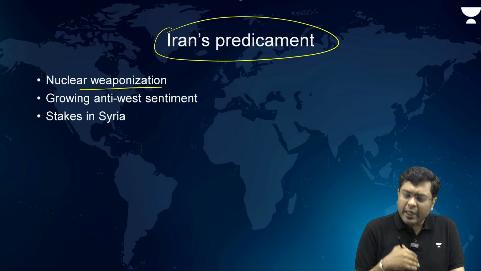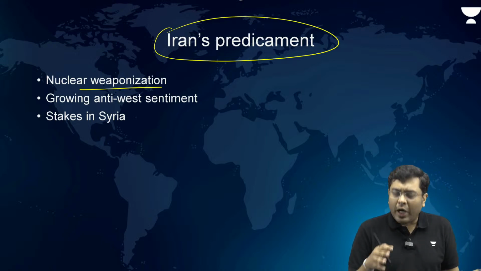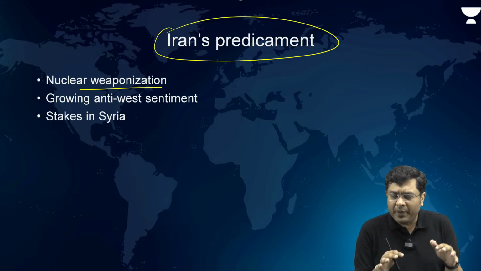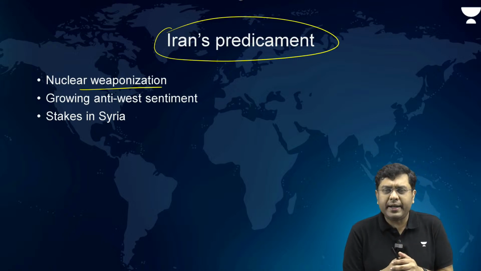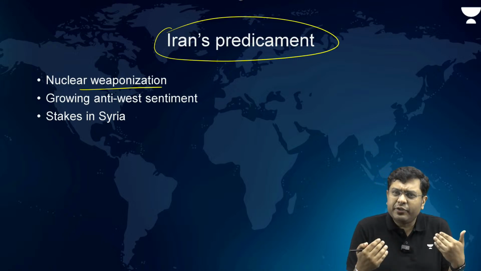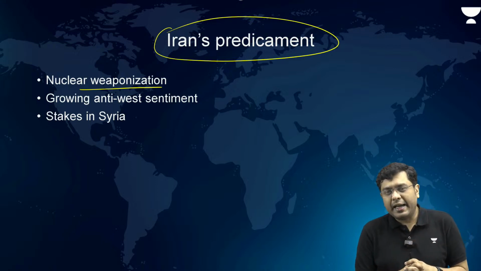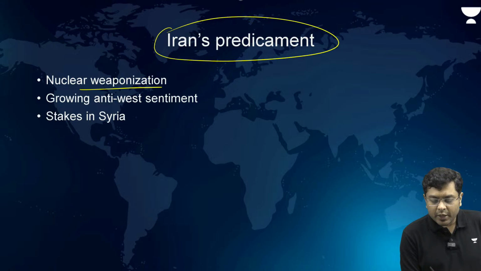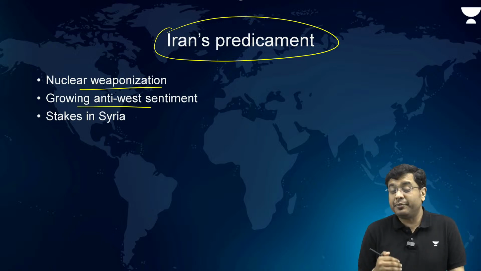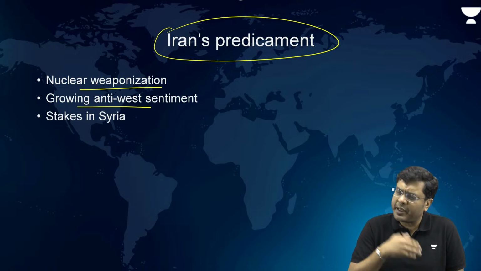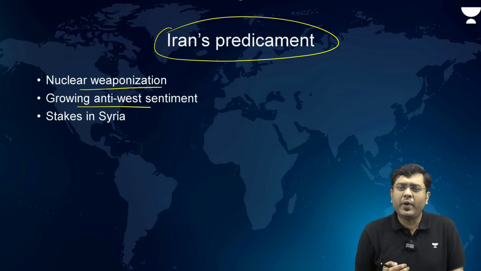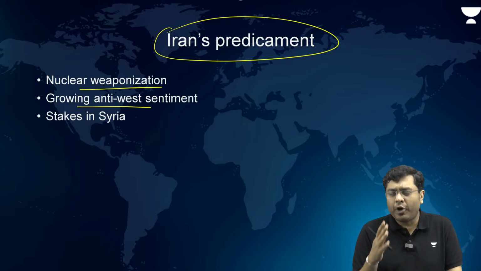Having said that, the newly elected head, along with his cabinet, is deemed to be quite moderate in terms of their approach, and that is where, if the nudge comes from the Western countries, there can be a peaceful resolution. Growing anti-West sentiment has been there across Iran because of sanctions imposed by the West and trade supplies from Iran being cut off from various different countries.